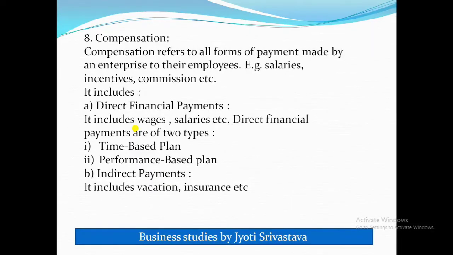Then comes your compensation. Compensation refers to all forms of payment made by an enterprise to their employees, like salaries, incentives, commission, etc., and it includes direct financial payments, and these direct financial payments include wages, salaries, etc. Direct financial payments are of two types, time based plan and performance based plan, and indirect financial payments are also there, like vacation, insurance, etc. So compensation is like the price of the job, you can say. It includes pay, rewards, other incentives.